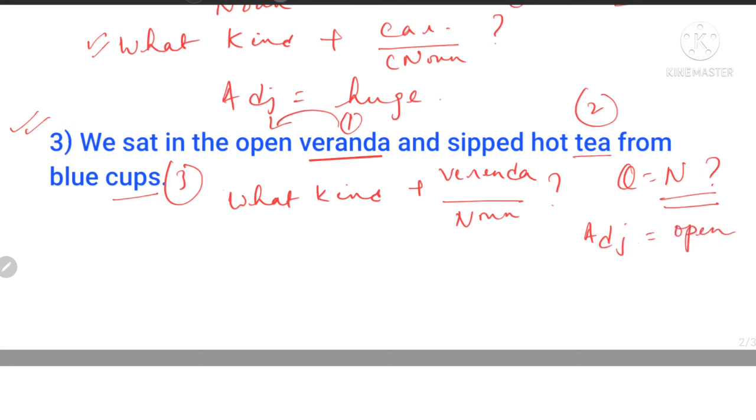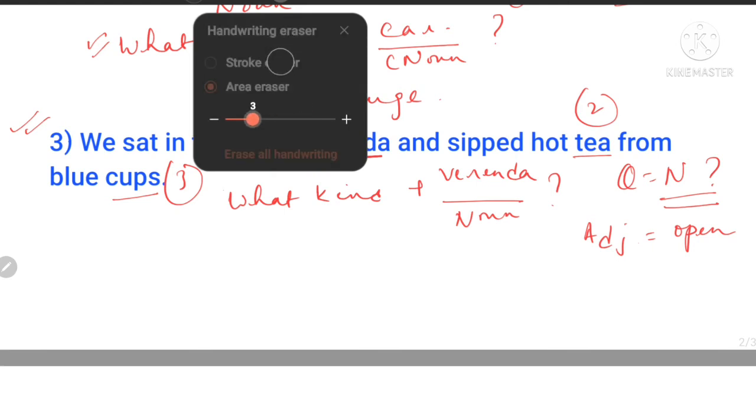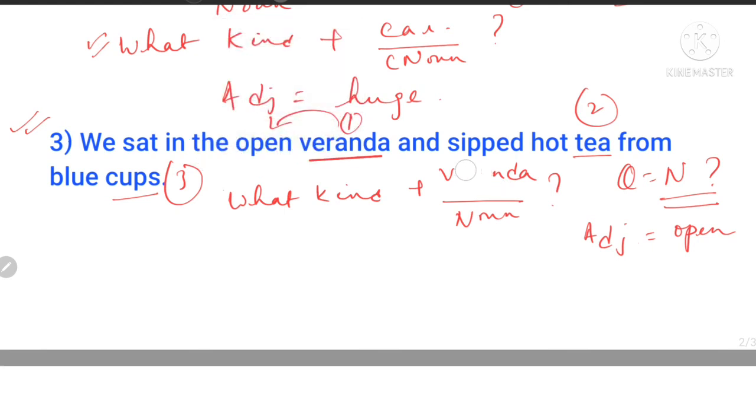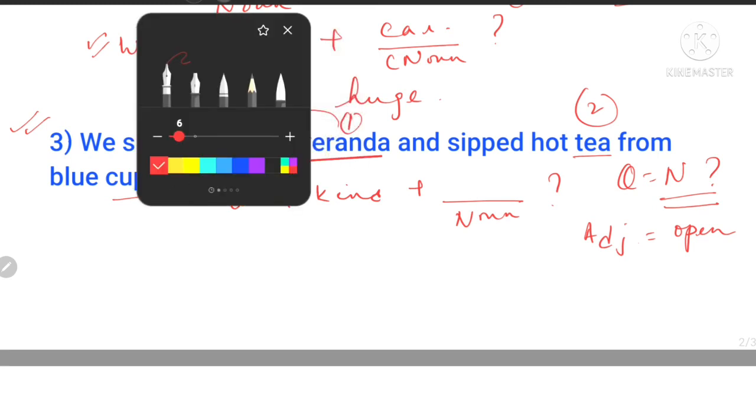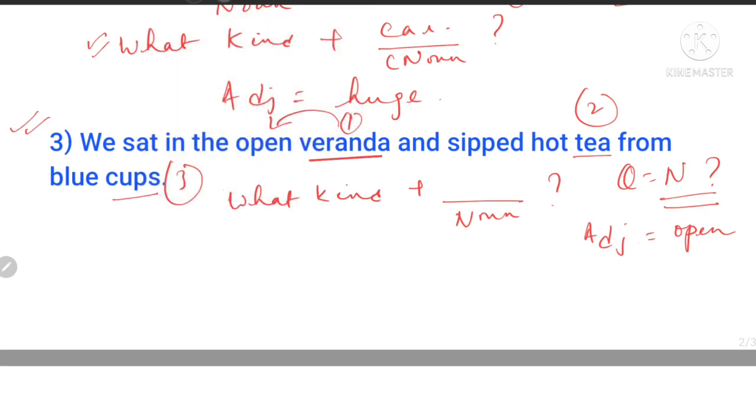Now if we just rub this out and put in the second noun, which was tea. What kind of tea? It was a hot tea. The second adjective over here comes hot. So we have used the first one and the second one.